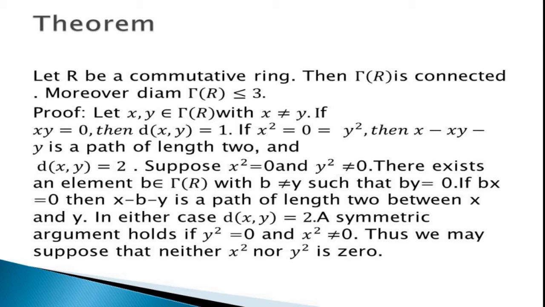If x squared is equal to 0 is equal to y squared, then x − 0 − y is a path of length 2. That is, the distance of x, y is equal to 2.